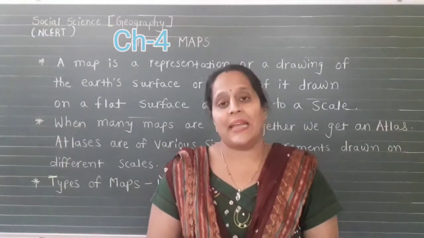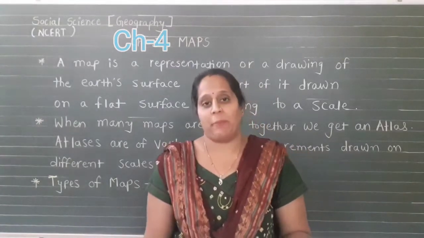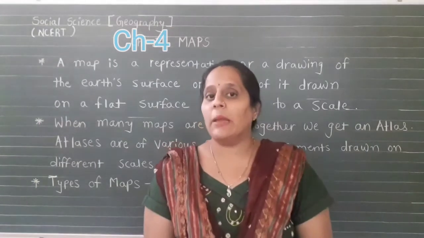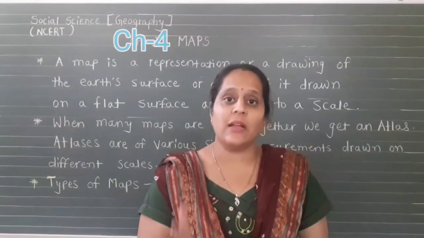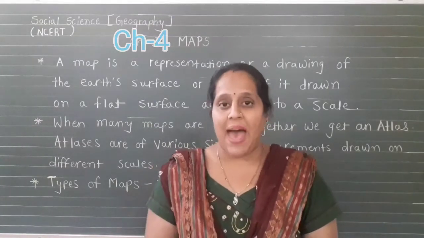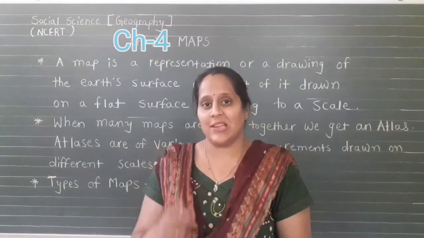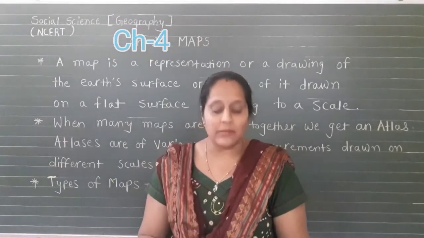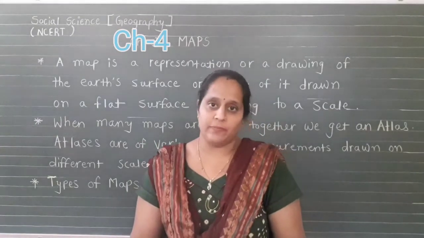There are mainly three components of a map. It is very important that we know these three components which we use in a map: first is distance, second is direction, and third is symbols.